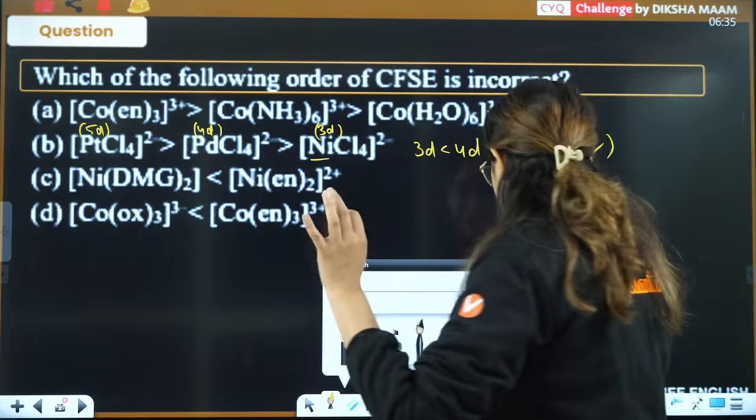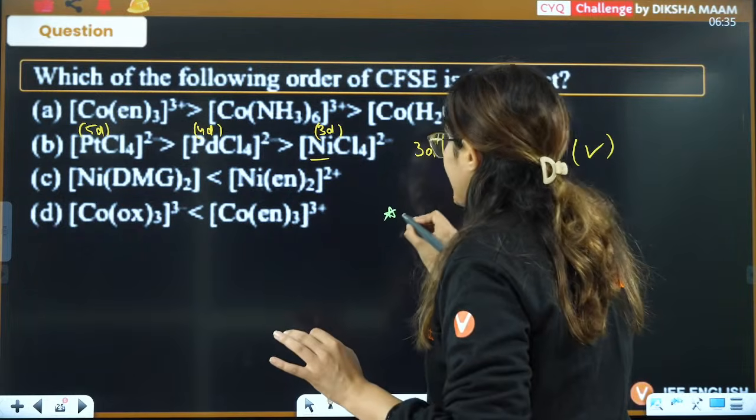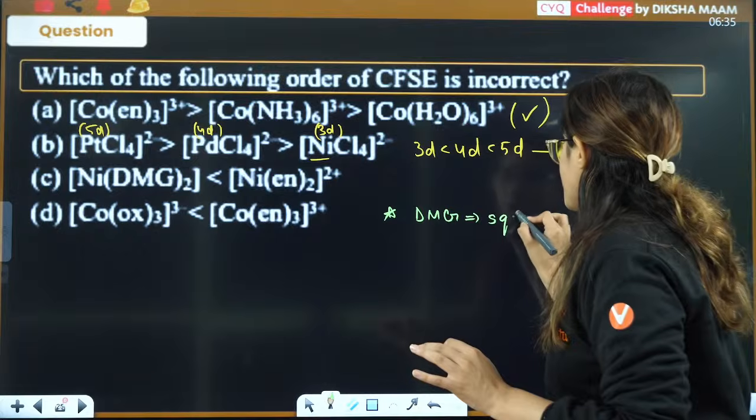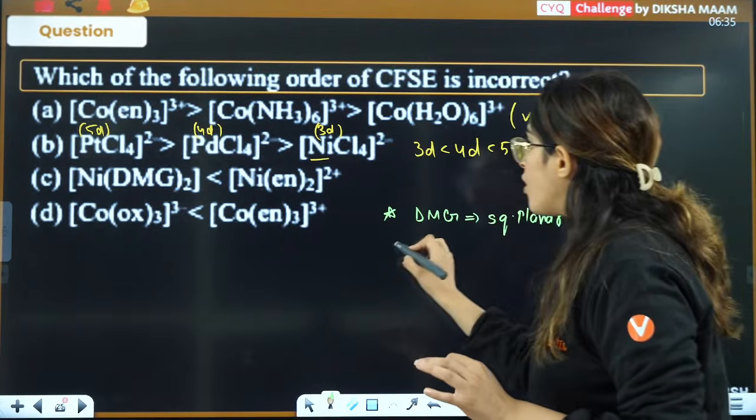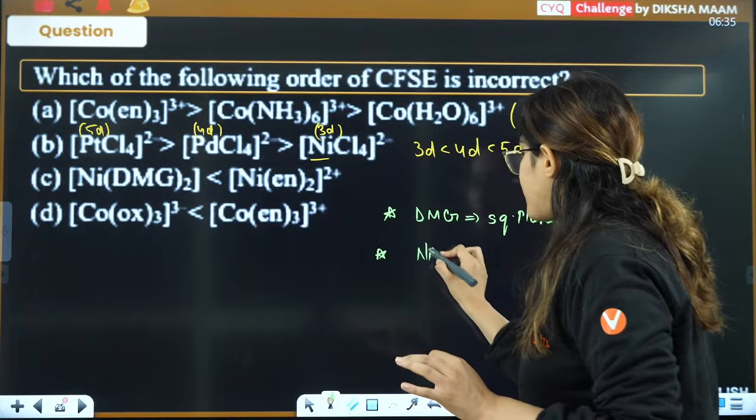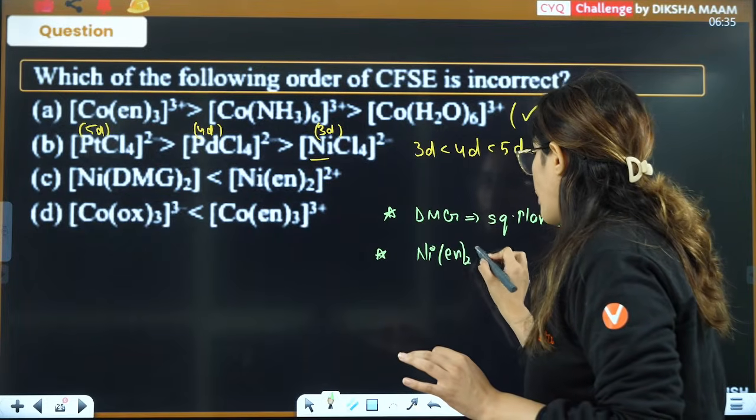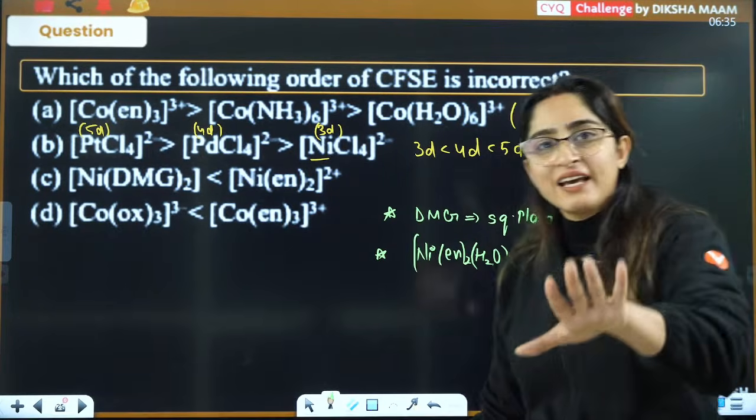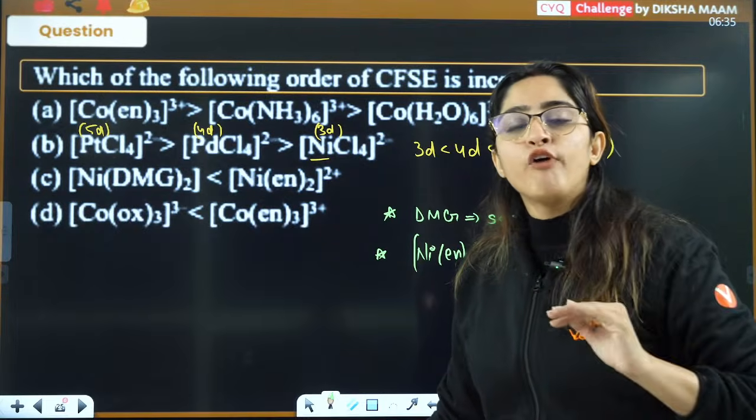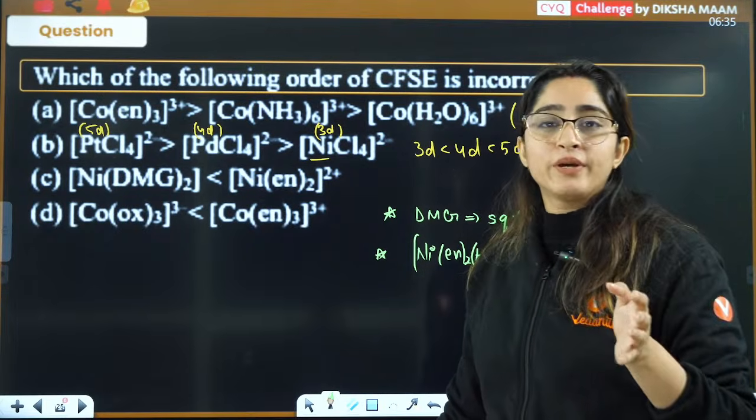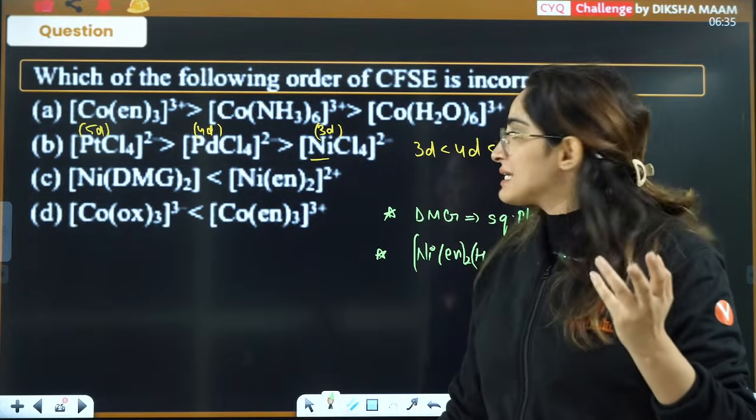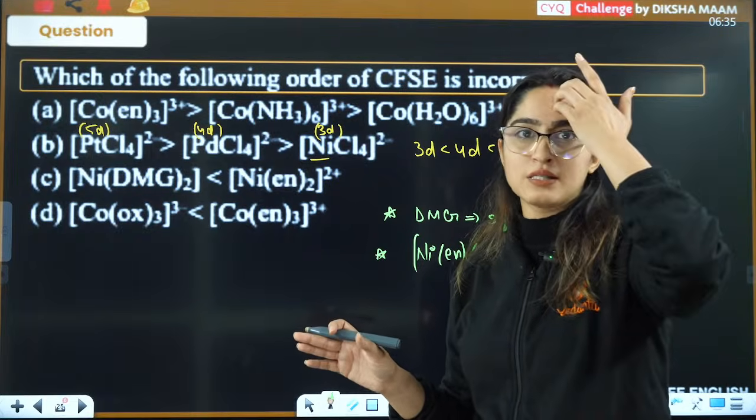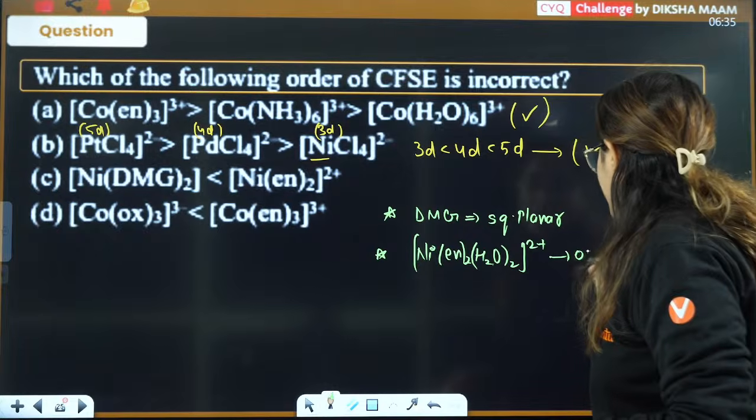Now this is a very important and interesting point here, that with DMG, nickel will form a square planar complex. And you know, with en, what kind of complex will be formed? Nickel with en will form an octahedral complex. Nickel with en is not able to form square planar. This is not possible only because nickel is not that strong, right? This DMG is a very strong ligand. That is the reason it can form this square planar complex, and that is why here an octahedral complex is formed.